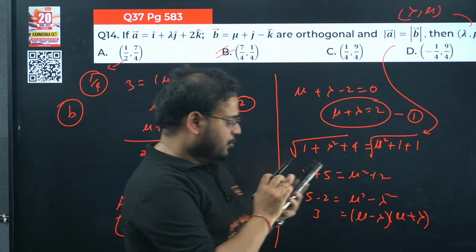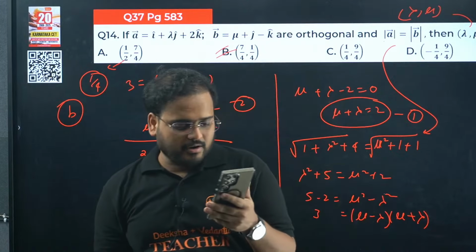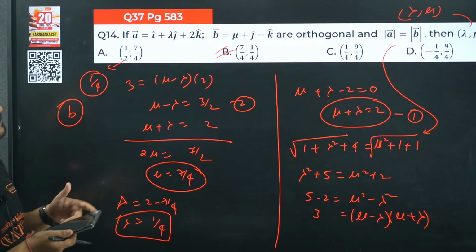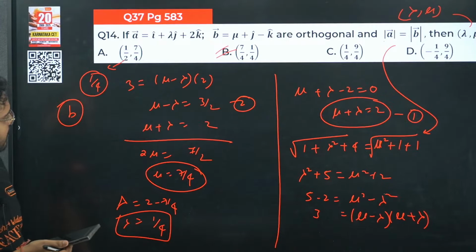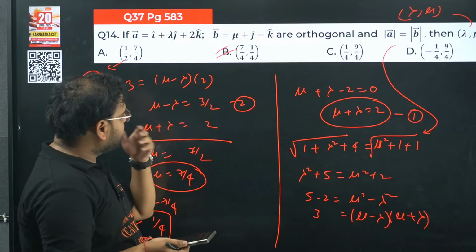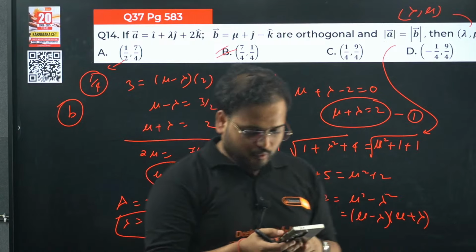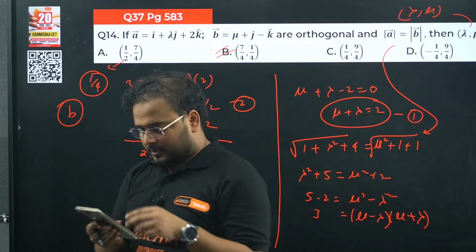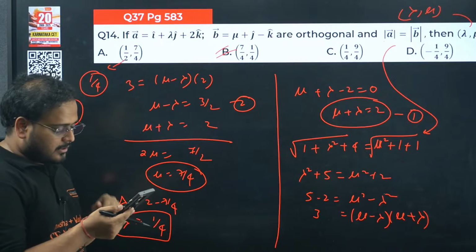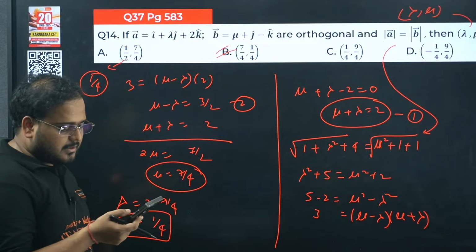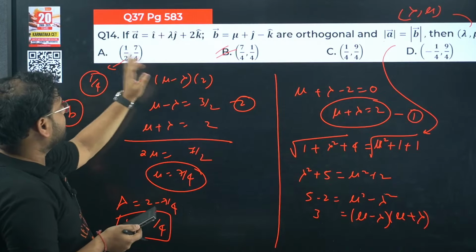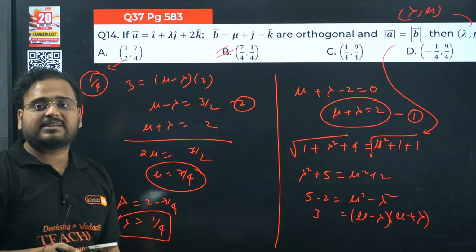Option B. So actually all of you have got it wrong. Please check. If you add them, it'll become 7 by 2 only. So all of you have got it wrong. The 14th answer is not C, it is B. I thought it is 1 by 4, that's why I was confused. Why is it coming just opposite? So the answer is 7 by 4 and 1 by 4.